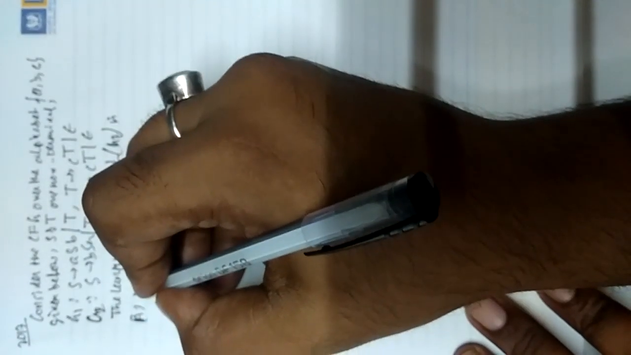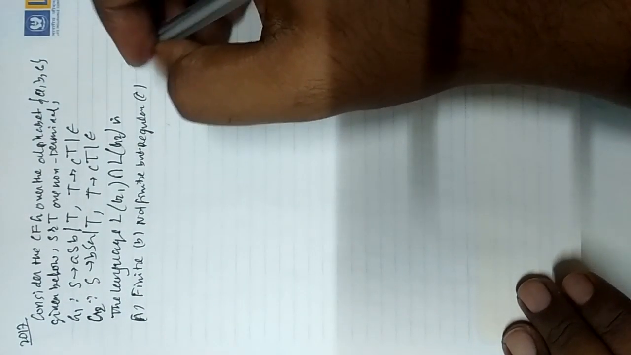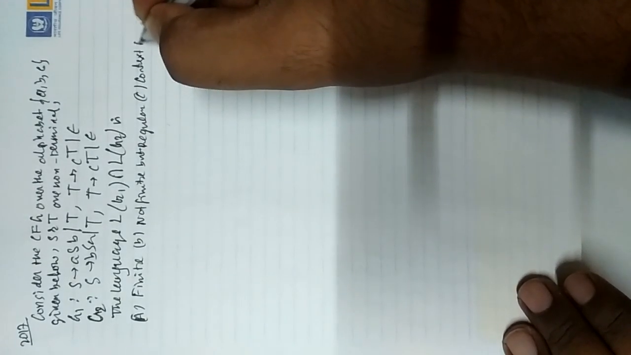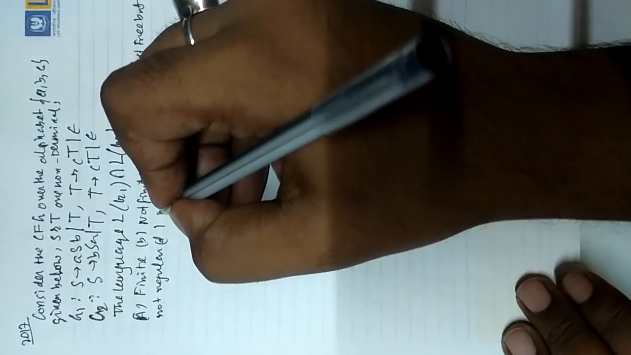Now what you have to find is whether the language L(G1) intersection L(G2) is: option A, finite; option B, not finite but regular; option C, context free but not regular; and option D, recursive but not context free. So these are the options given.